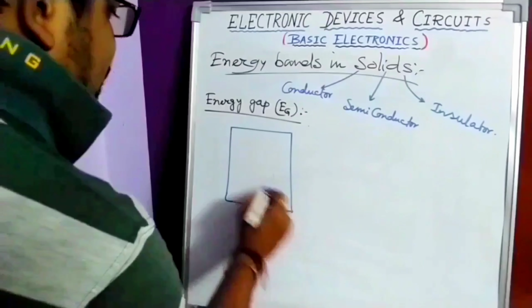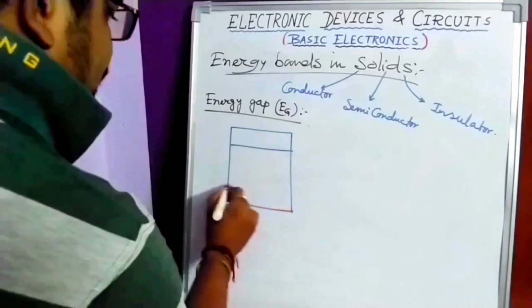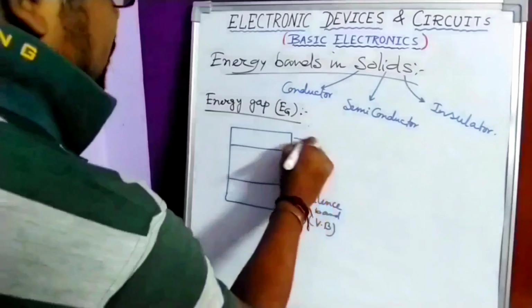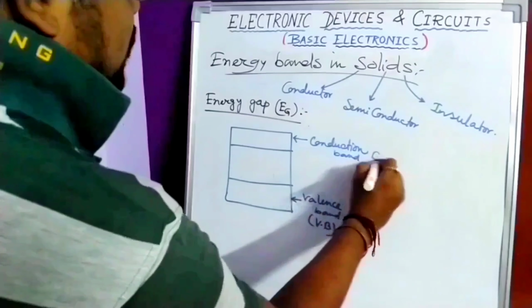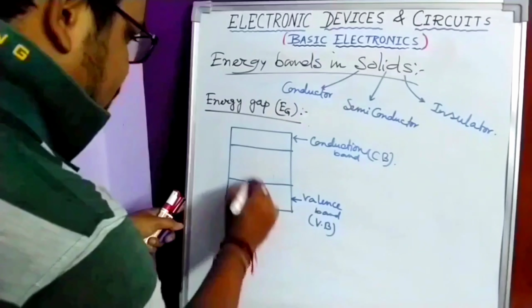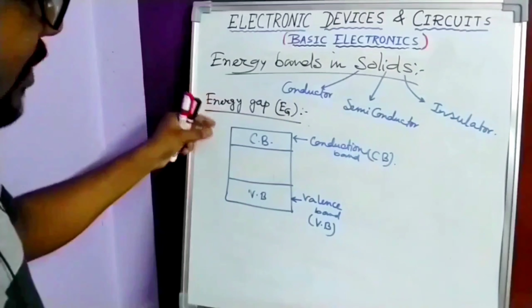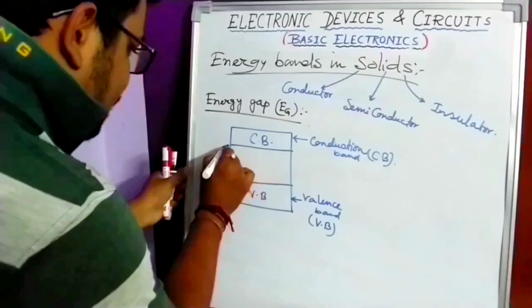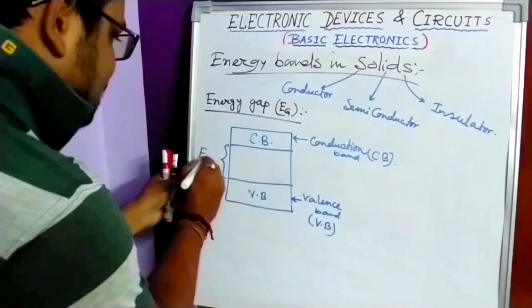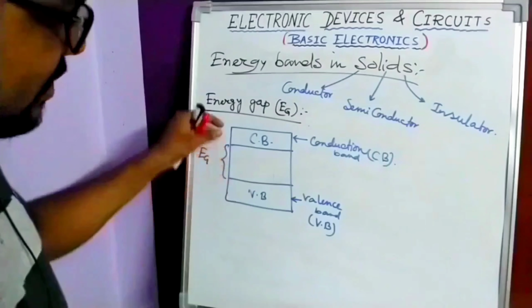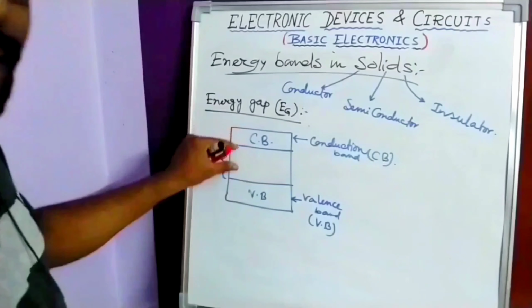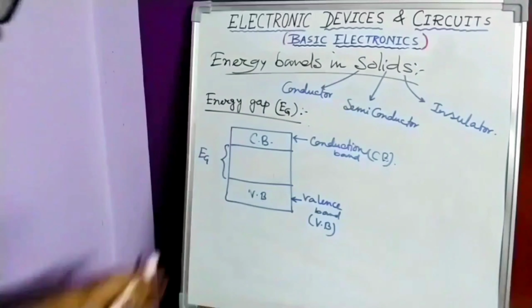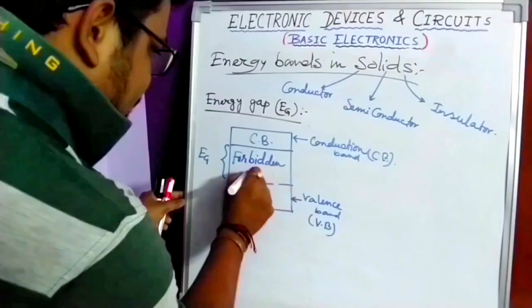So you can see here in the diagram, this is known as valence band, also known as Vb, and this is known as conduction band, also known as Cb. The gap between the conduction band and valence band is known as energy gap Eg. What is valence band and what is conduction band? These are the different energy levels in the material. This energy gap is also known as forbidden gap.